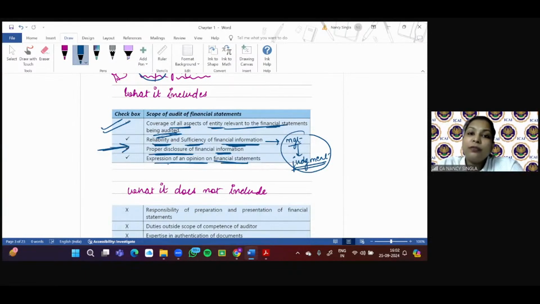The engagement partner CAX approaches the management of ABC Limited with respect to such disclosure requirement of capital work in progress required by Schedule 3. The management asks CAX not to consider such disclosure requirements as they do not fall within the scope of the audit. Now tell me, what should be your answer? Whether it falls within the scope or it is outside the scope of the audit. Disclosure requirements.